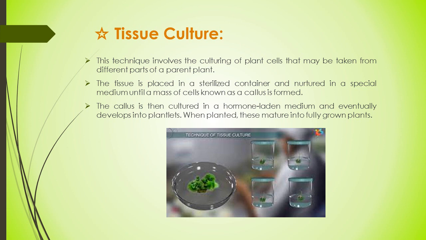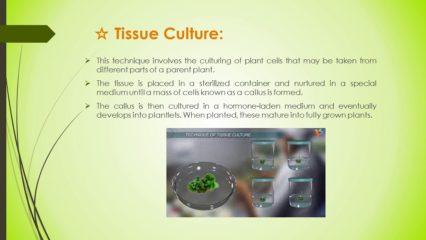So this technique involves the culturing of plant cells that may be taken from different parts of a parent plant, and the tissue is placed in a sterilized container and nurtured in a special medium until a mass of cells known as the callus is formed. Callus is actually the part of tissue from where new organs can be developed.